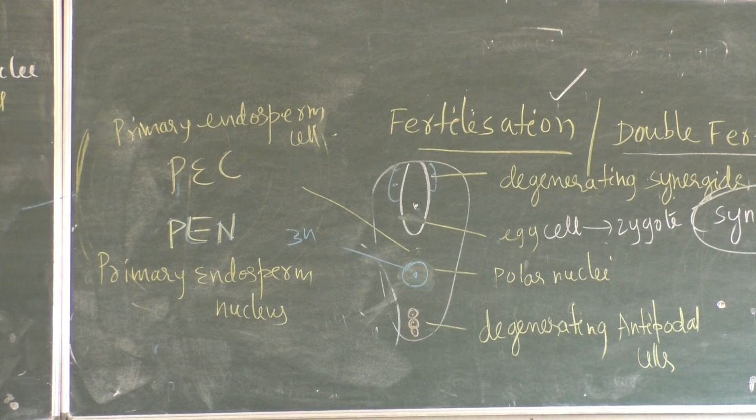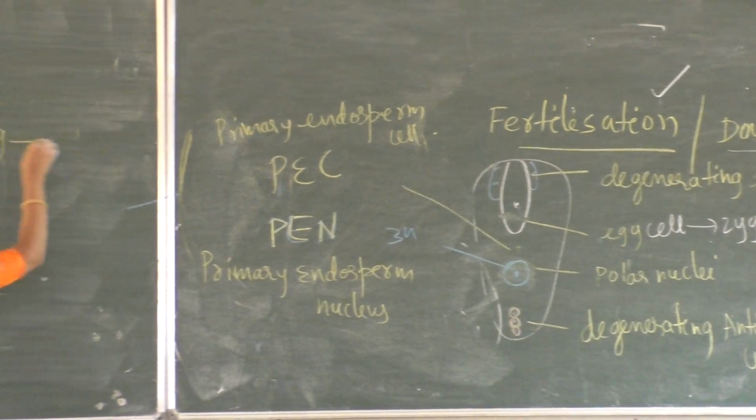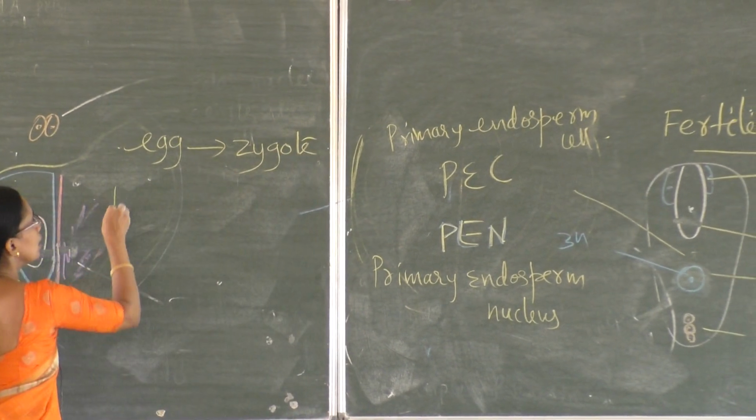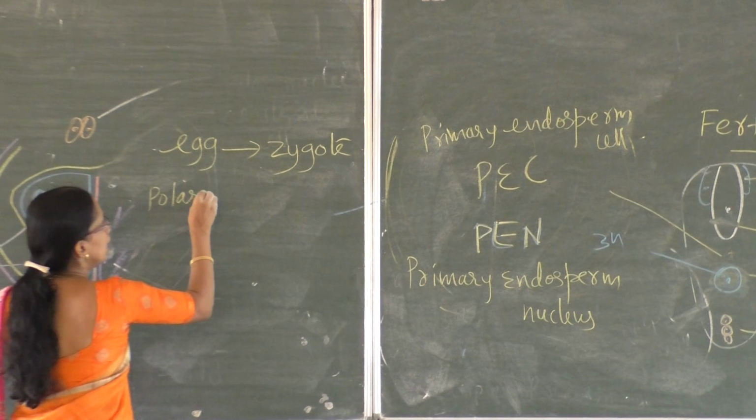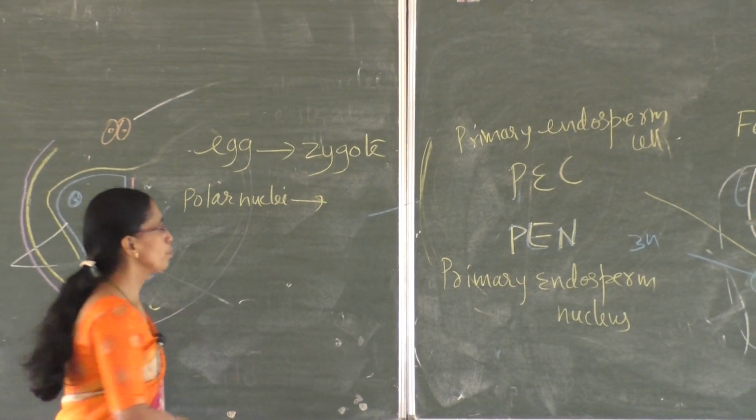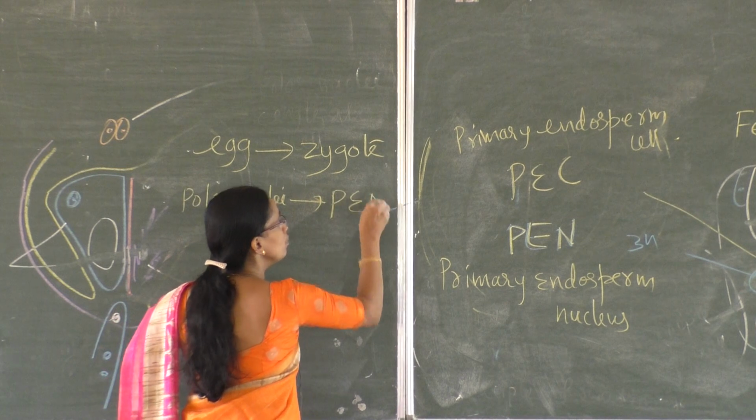So what are the changes which occur after fertilization? Egg changes into zygote. The polar nuclei change into primary endosperm nucleus.